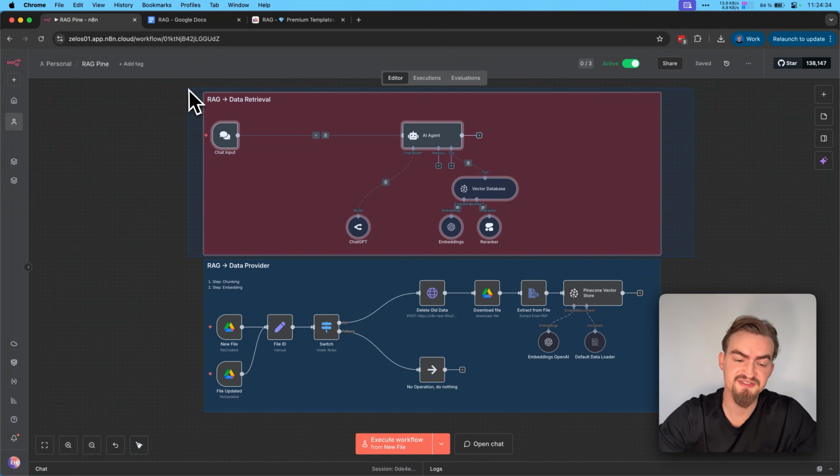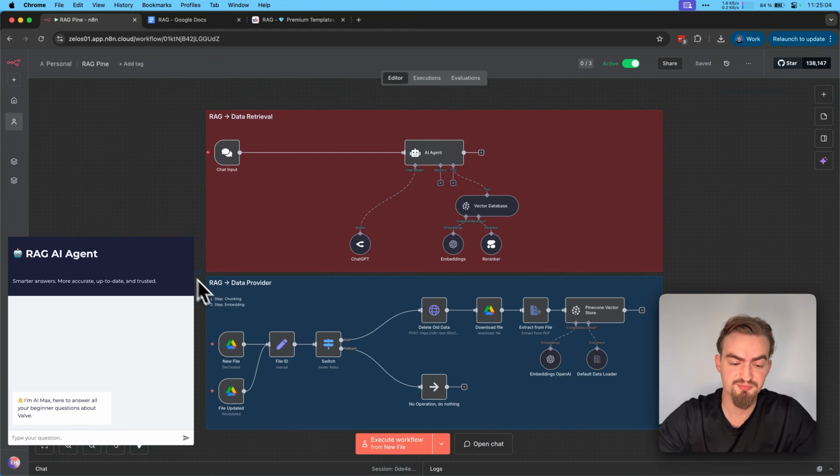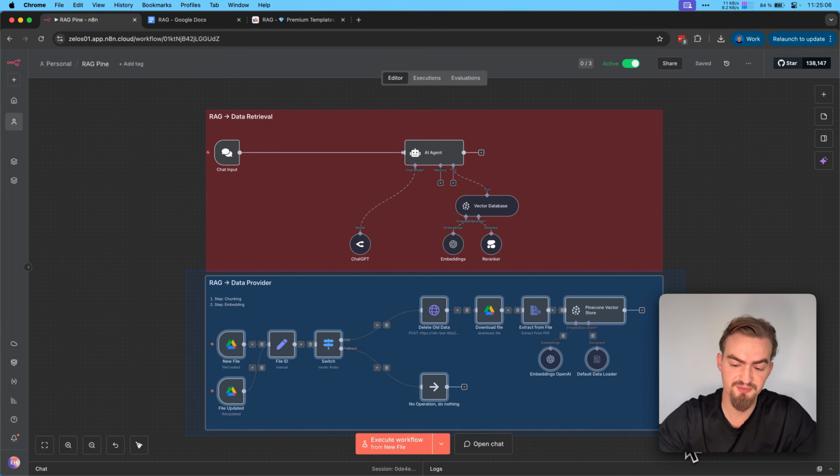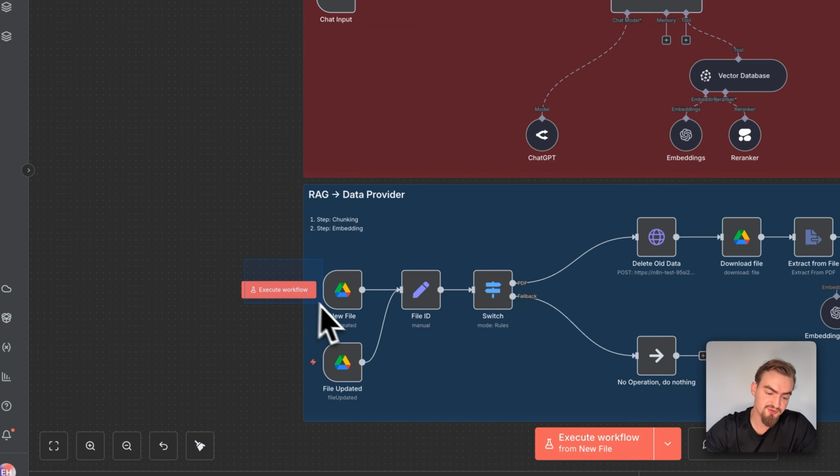This part here on the top is necessary to provide the chat interface. And this part of the automation is necessary so we can provide the data for this chat interface. And it works pretty simple. It gets triggered when a new file in our Google Drive arrives or a file gets updated.